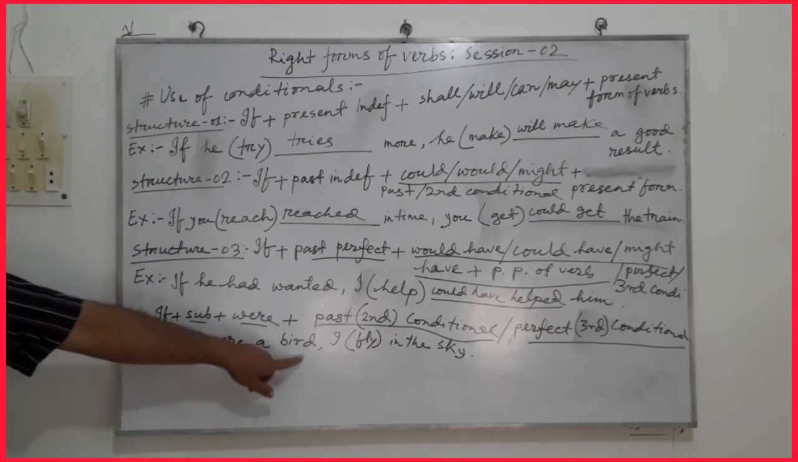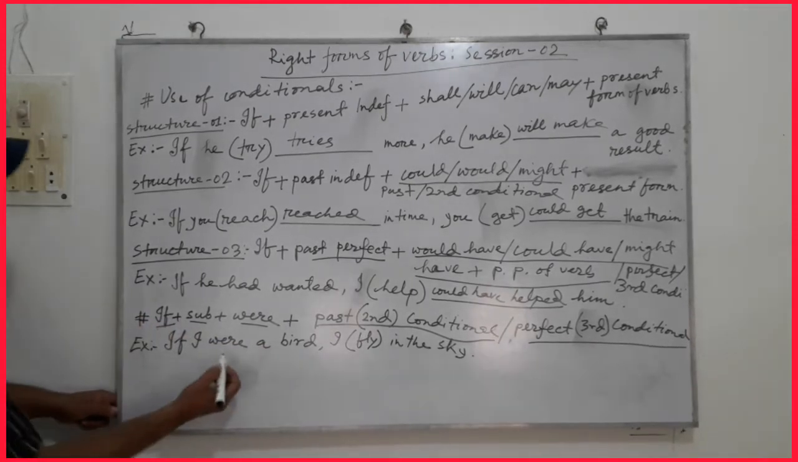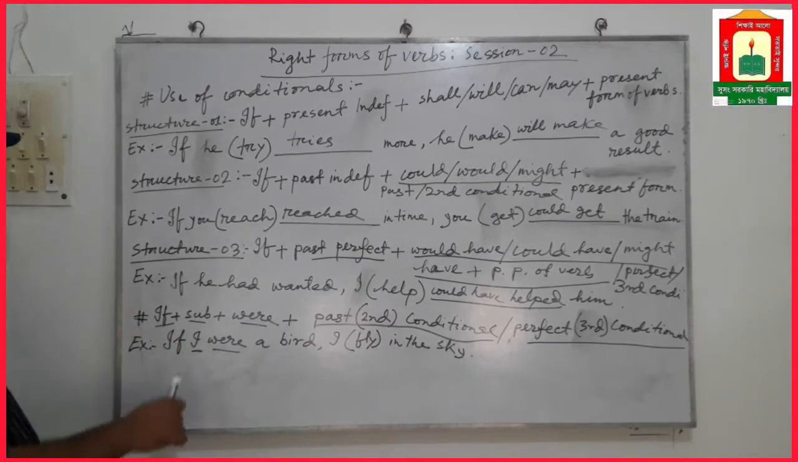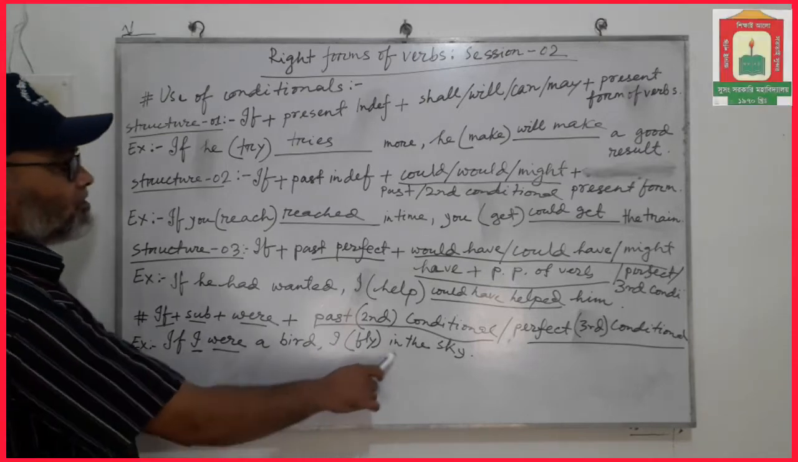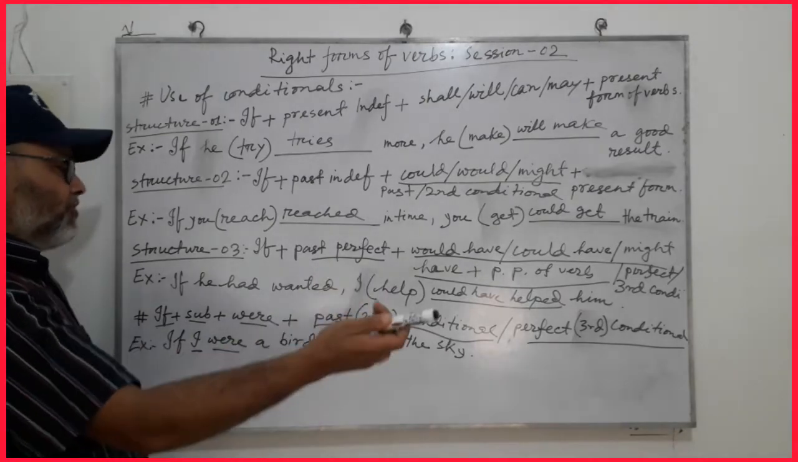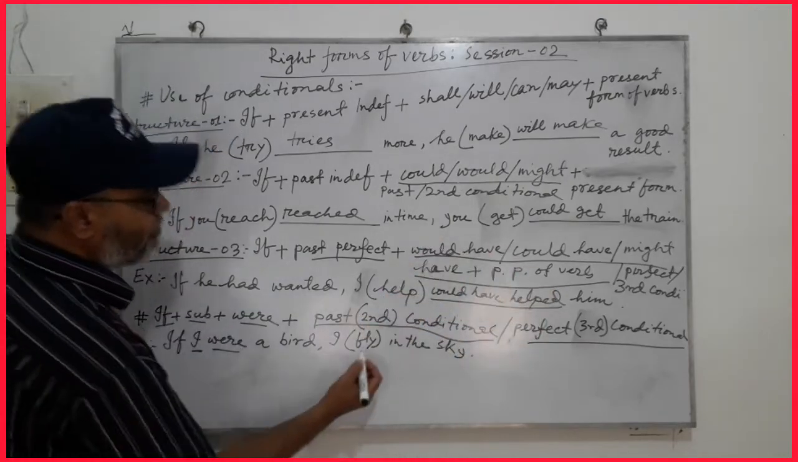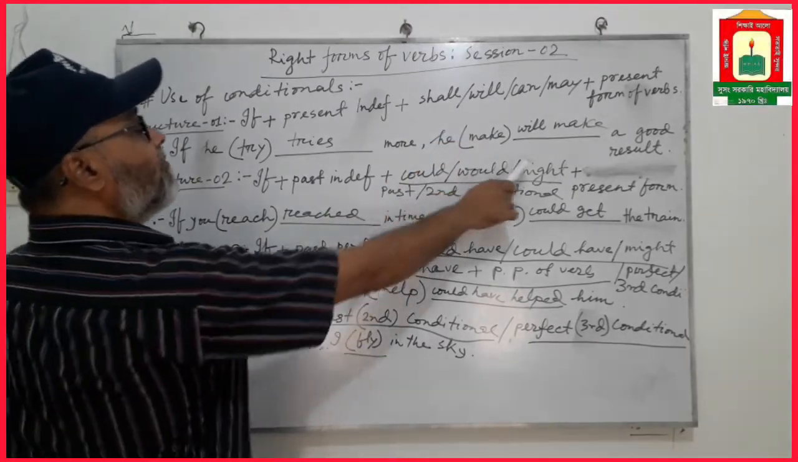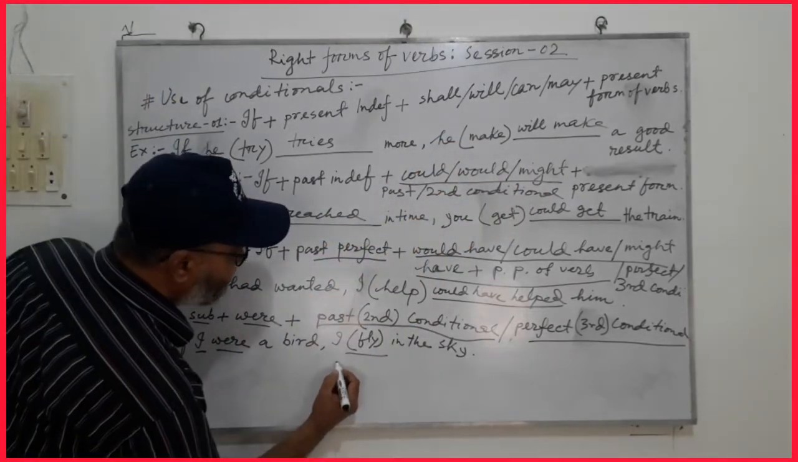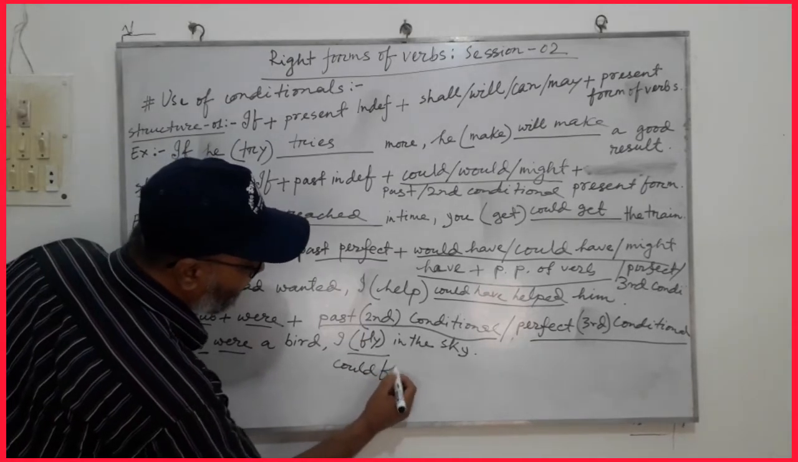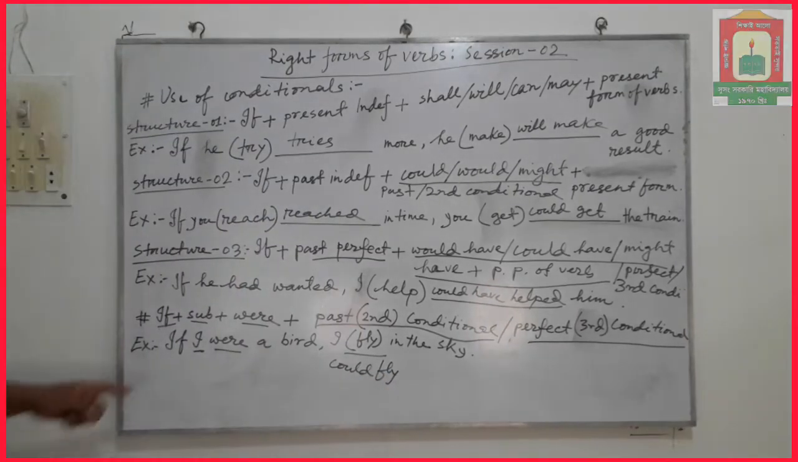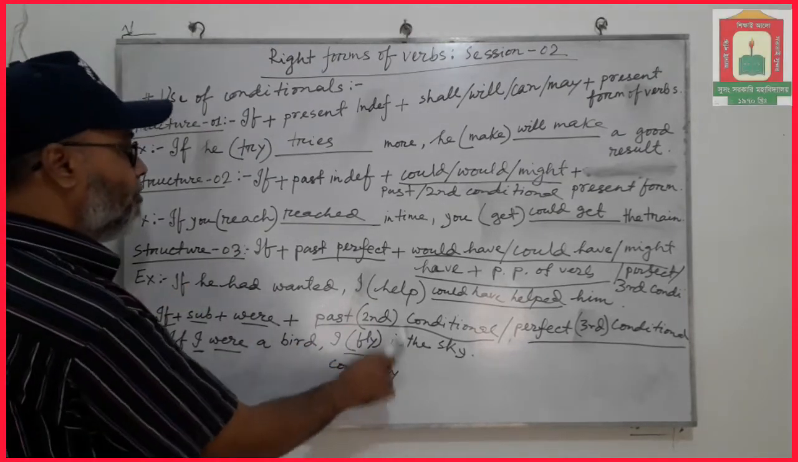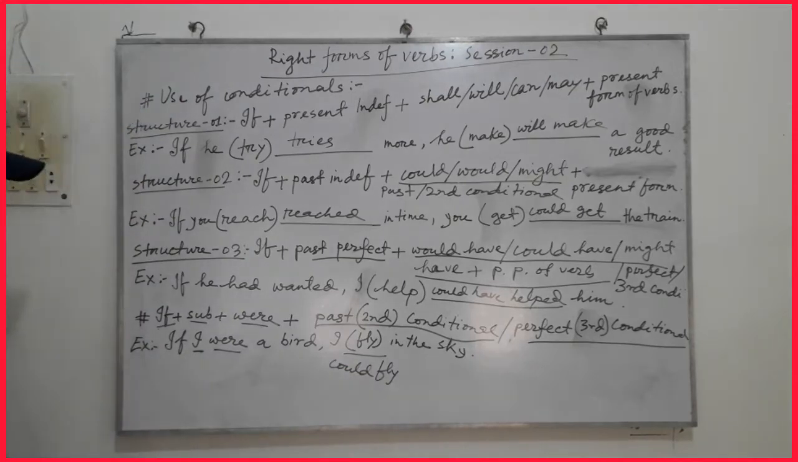If I were a bird, here we see were after the subject. It is a subjunctive mode. In this subjunctive, we can use second or third conditional. Second conditional is here, so you can use second conditional. What is second conditional? Could, might, and present form of verb. I could fly. I could fly in the sky. If I were a bird, I could fly in the sky. In this sentence, I used past conditional, that is second conditional.